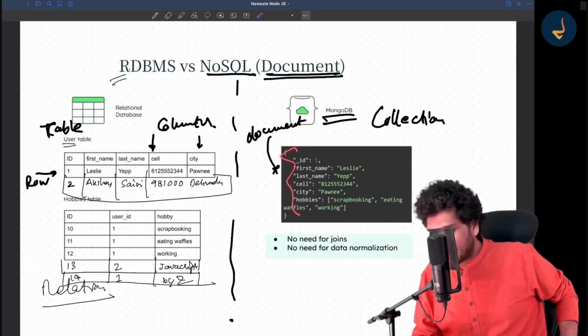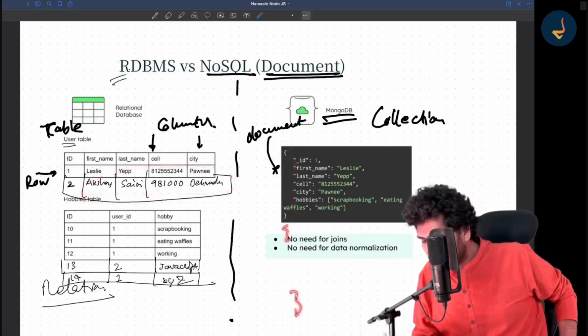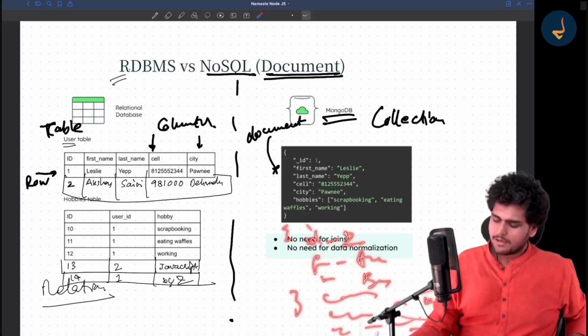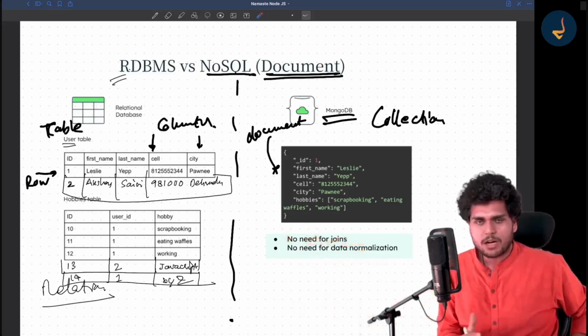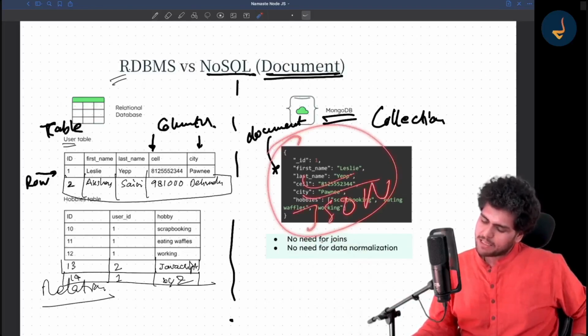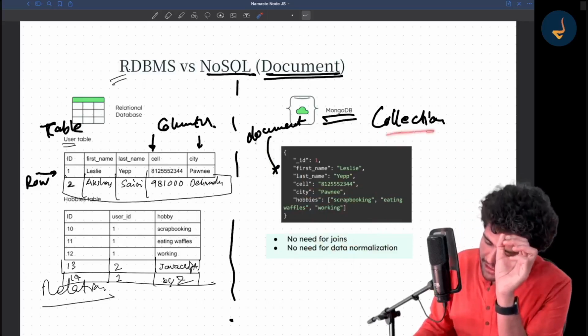Suppose I have to add Akshay Saini's data also over here, how would I add? I would add one more document with all these fields. I would get an ID of 2, then a first name of Akshay, a last name of Saini, a cell number, a city, and hobbies, and hobbies will be an array of whatever my hobbies are. Got it? So this object kind of format, this JSON kind of thing, this JS object kind of thing, is known as a document. Always remember the words collection and document.